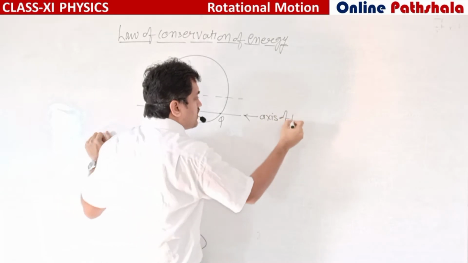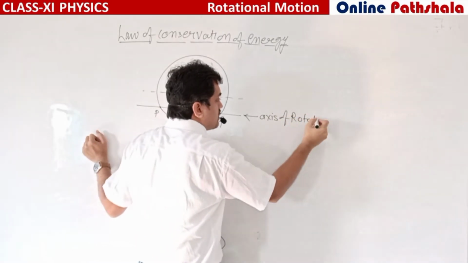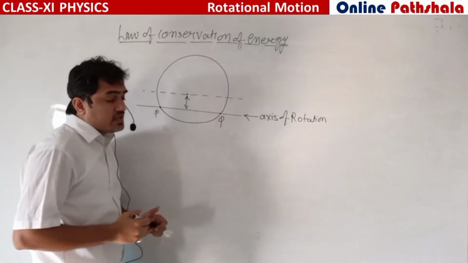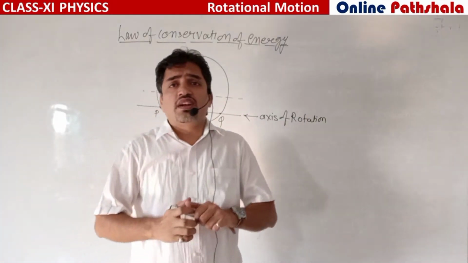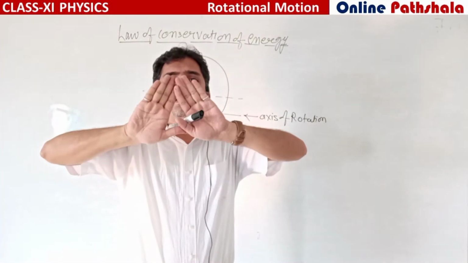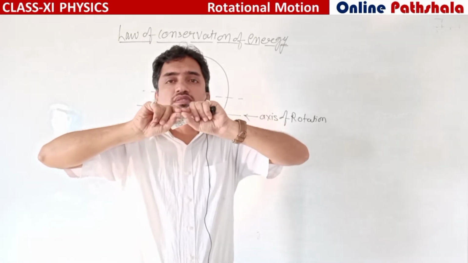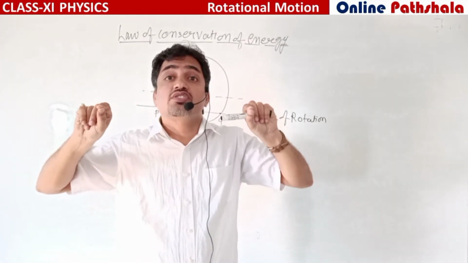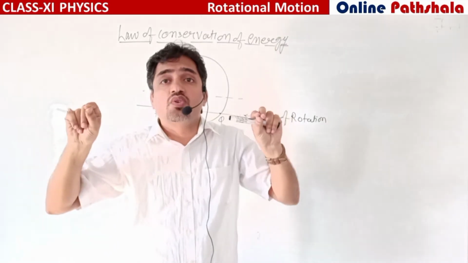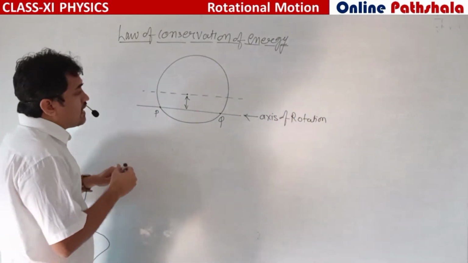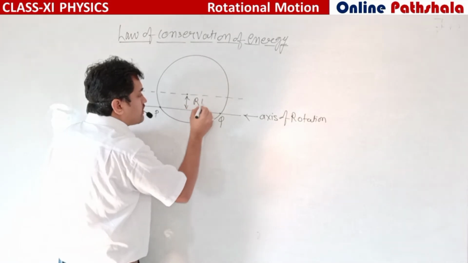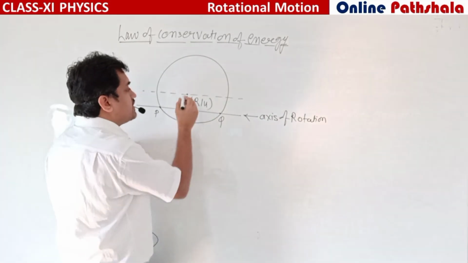Okay, and this circular ring can rotate about this axis, which is horizontal and not passing through the center. It is a little bit below the center. Okay, distance r by 4, this is the center.